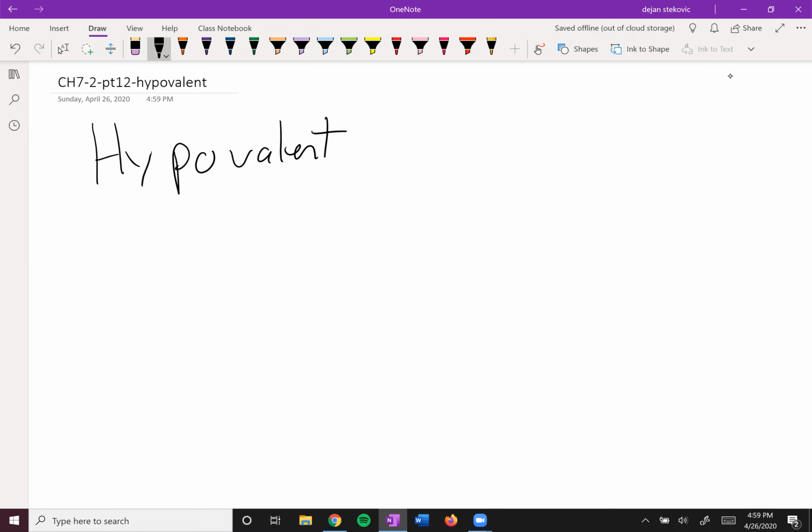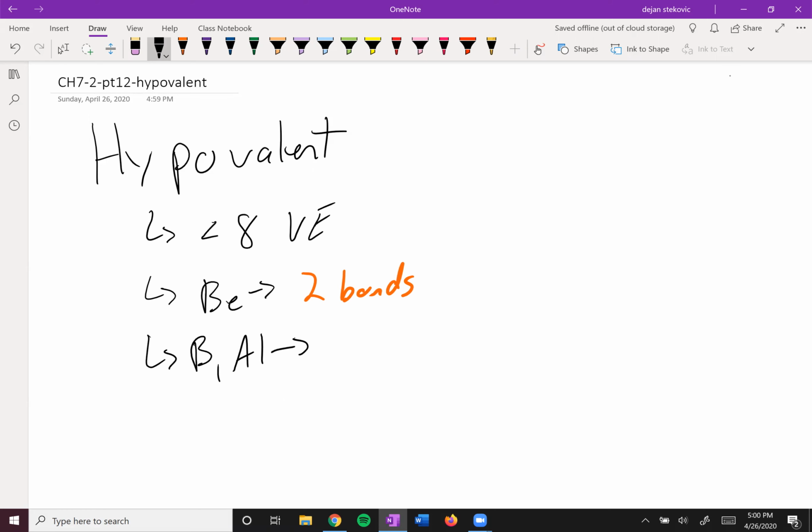All right, next up are hypovalent elements. So hypovalent means less than 8 valence electrons. And so there's two main exceptions here. There's beryllium, which only wants 2 bonds. And then there's boron and aluminum, which each only want 3 bonds.